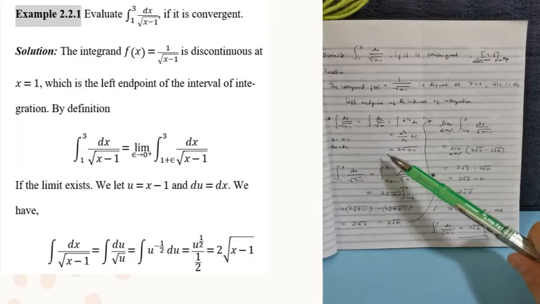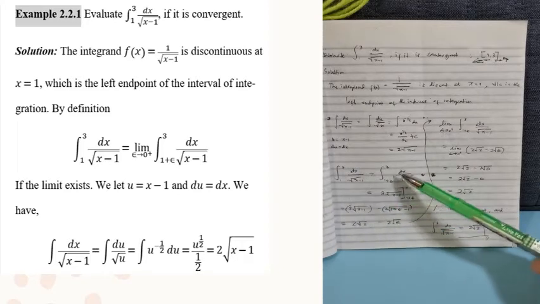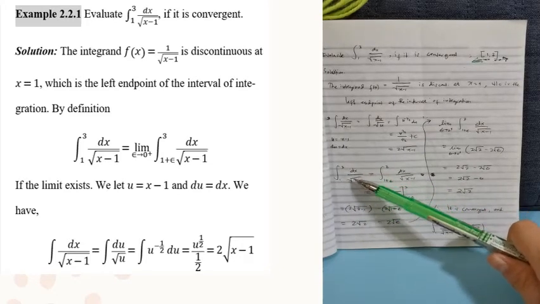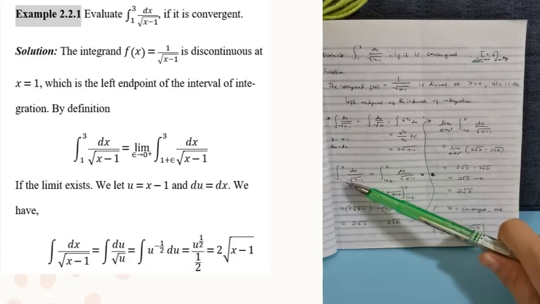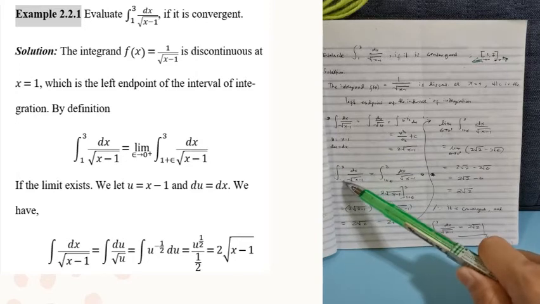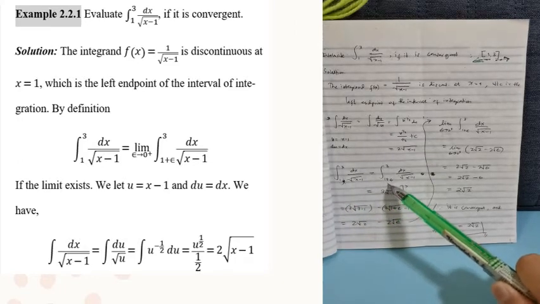Okay, so i-evaluate natin siya. Since discontinuous siya dito sa 1, si 1 kasi yung makaka-0 dito. So since discontinuous siya dito, mag-a-add tayo ng epsilon.